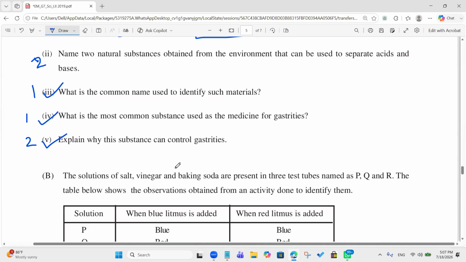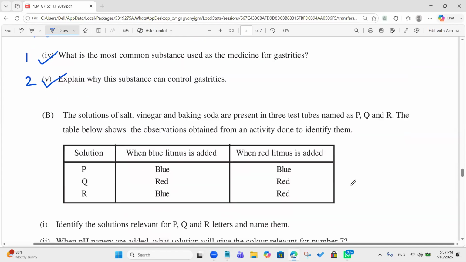The solutions of salt, vinegar, and baking soda are present in 3 test tubes named P, Q, R. The table below shows the observations obtained from an activity done to identify them. Now P, Q, R, you can see when blue litmus is added. The solutions are salt, vinegar, and baking soda. We don't know exactly which one is which, but there are some clues, right? So can you remember which substance turned blue litmus into red?